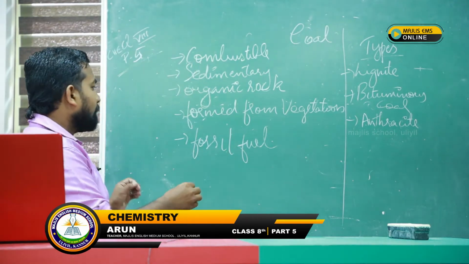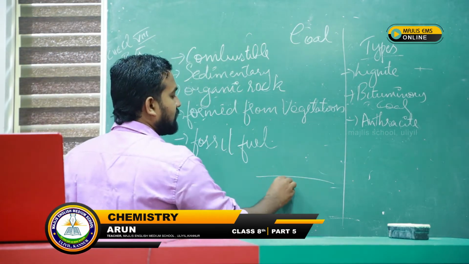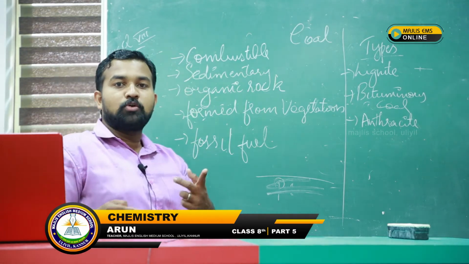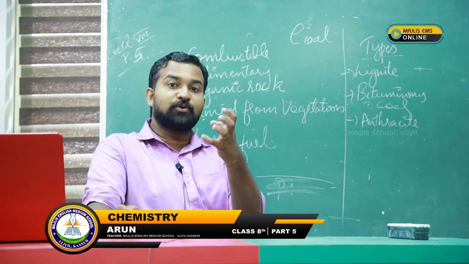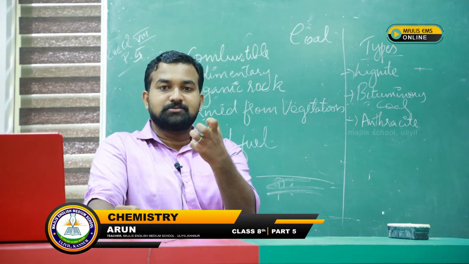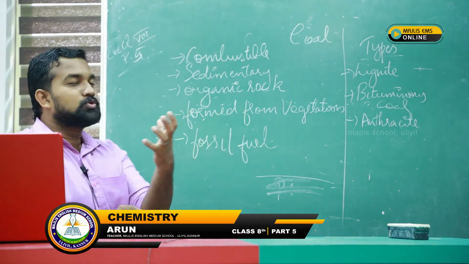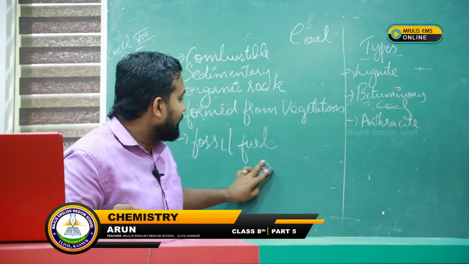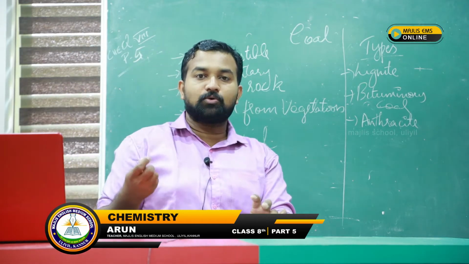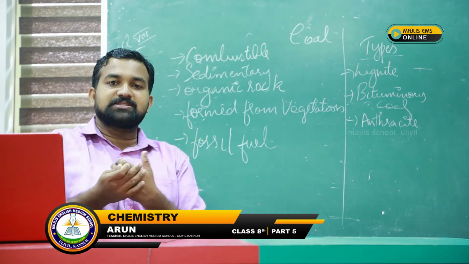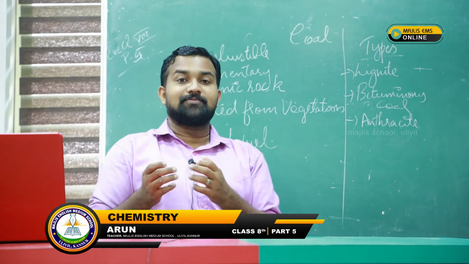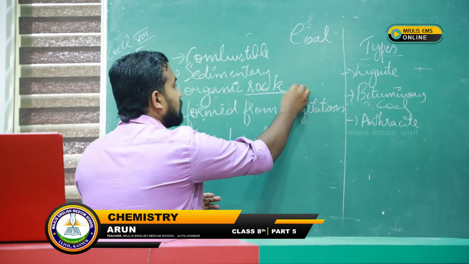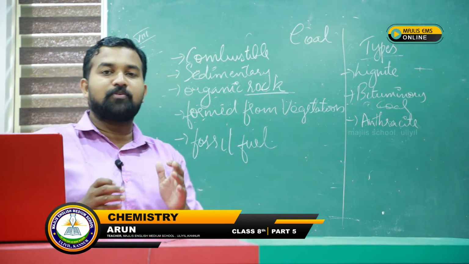Those plants were buried under the earth's surface for millions and millions of years. Then they were converted into fossil fuel, in the form of hard, black, combustible rocks. Those rocks are called coal. We dig this fossil fuel out from the earth's surface, and thus we get organic rock. The coal will be in the form of rocks.